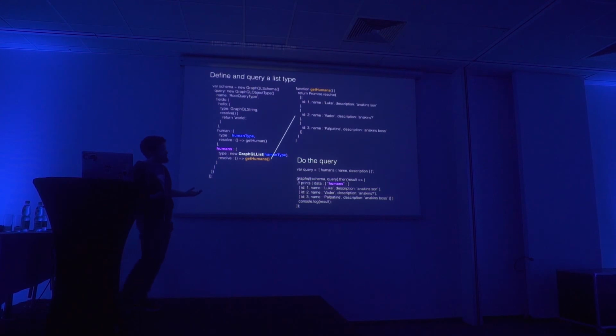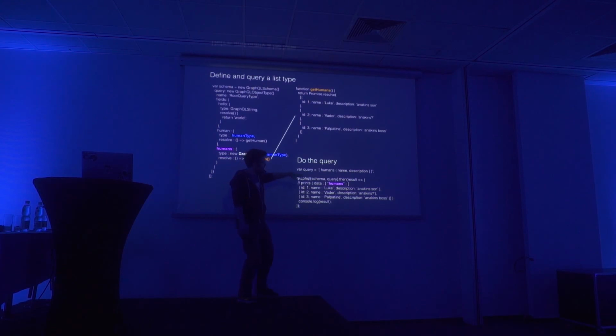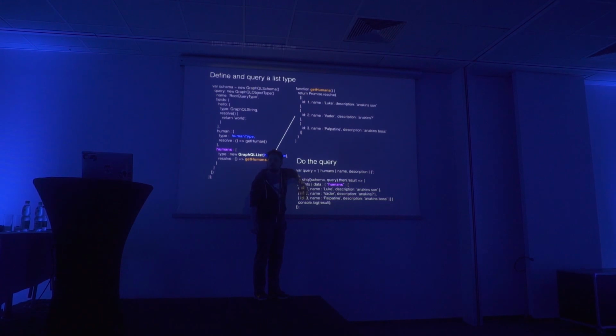And of course, once we do the query, we can see that when we ask for humans, a name and description, we get the humans property back, and we get all those fields that we ask for. Of course, this one shouldn't come back. Didn't see that, right?